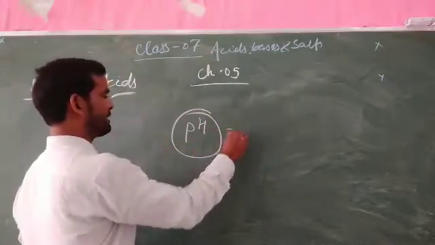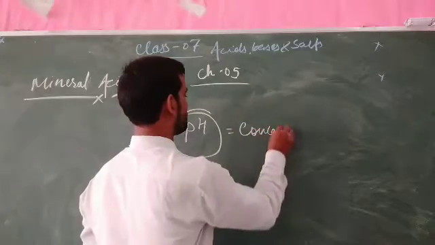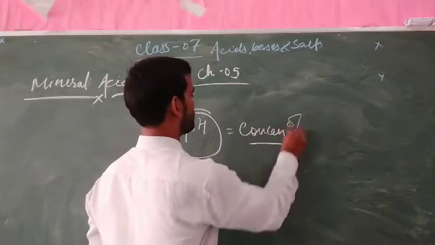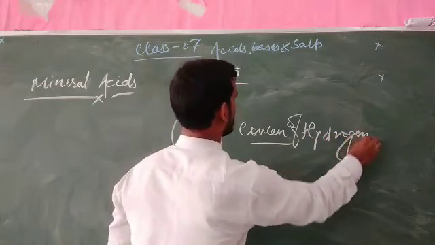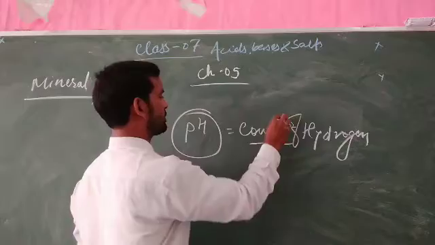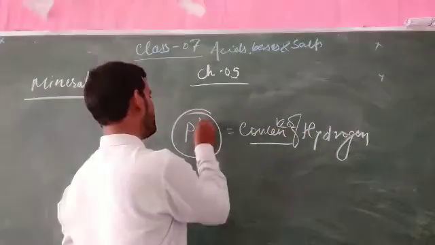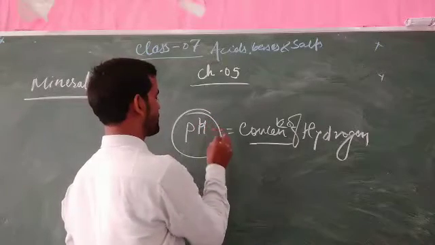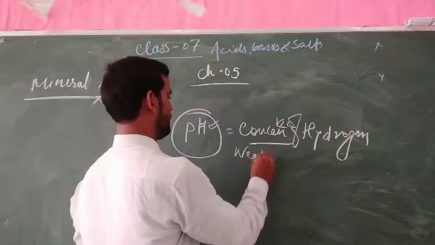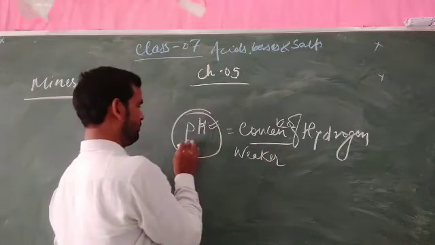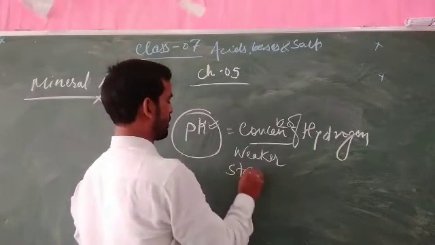The pH value is defined by the concentration of hydrogen ions, that means the amount of hydrogen. The higher the concentration of hydrogen, the weaker the acid, and the lower the concentration of hydrogen makes it a stronger acid.